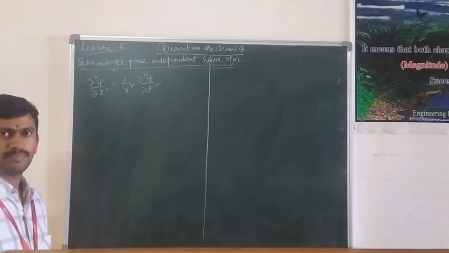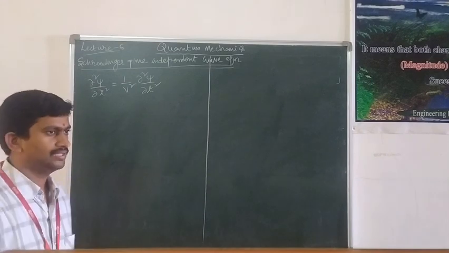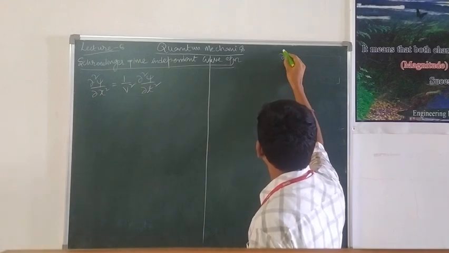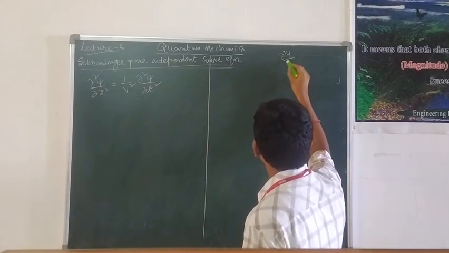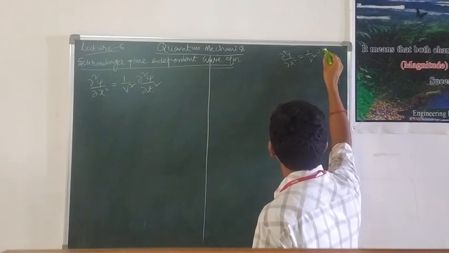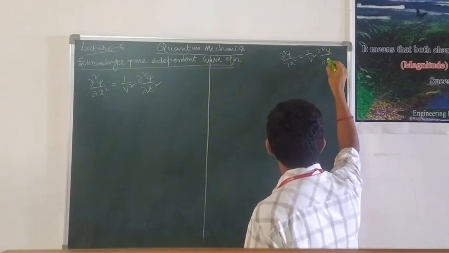How is this equation obtained? As you know, we have the mechanical wave equation, dou square y by dou x square is equal to 1 by v square into dou square y by dou t square.